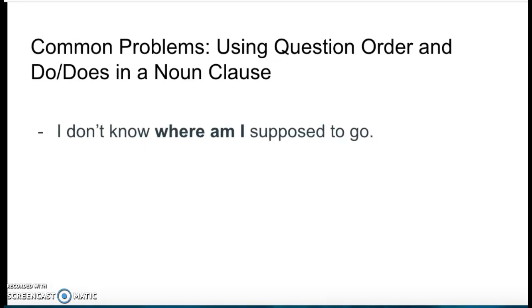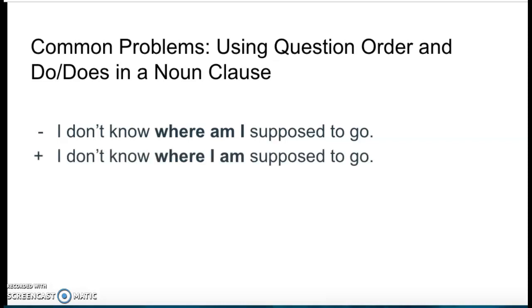If you say this, I will absolutely understand you, but it's a little bit wrong. How do you fix it? I don't know where I am supposed to go. And our noun clause starts with where. We're going to have subject plus verb. We're not going to switch them like you would in a question.